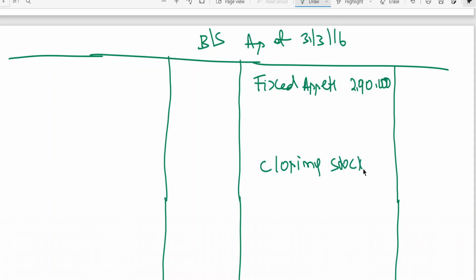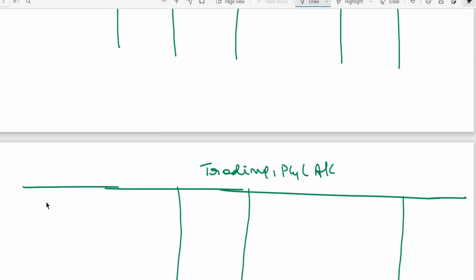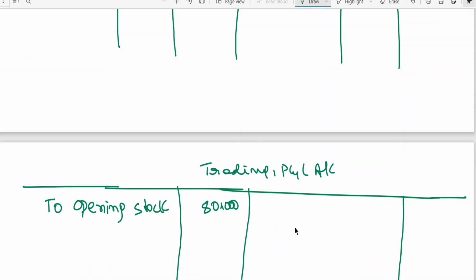Closing stock is also the same. This is to be taken to trading account debit side: opening stock 80,000. Then come debtors, which will go to the closing balance sheet.